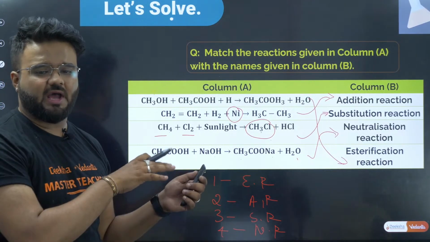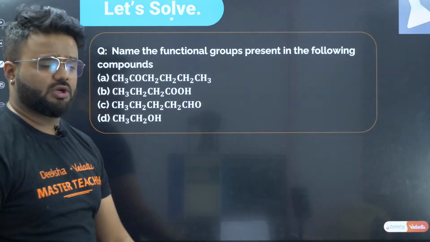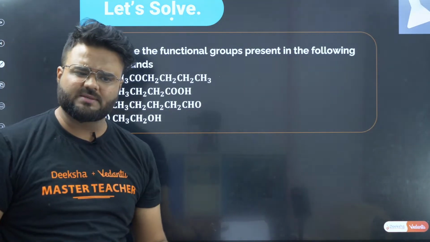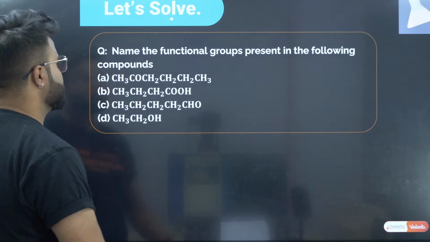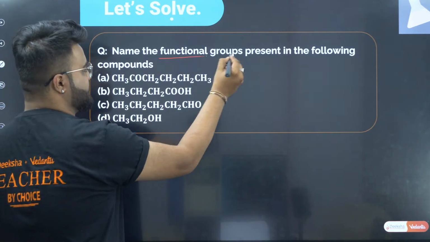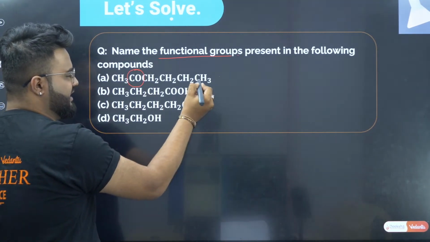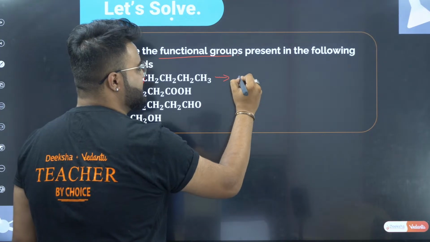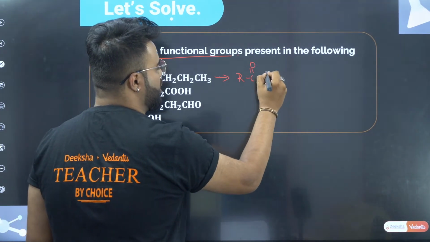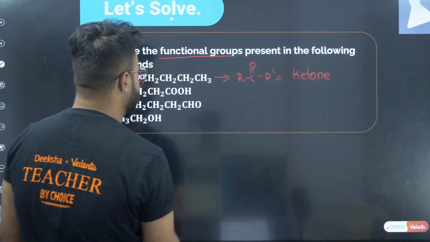Okay, they have asked this question every time. Now this is your last question and it is a very simple question which everyone knows. Name the functional groups among the following. Among these, CH3CO is there, again it is a hydrocarbon, therefore it is R-C=O-R', that is nothing but your ketone group. Everyone knows it is a ketone group.